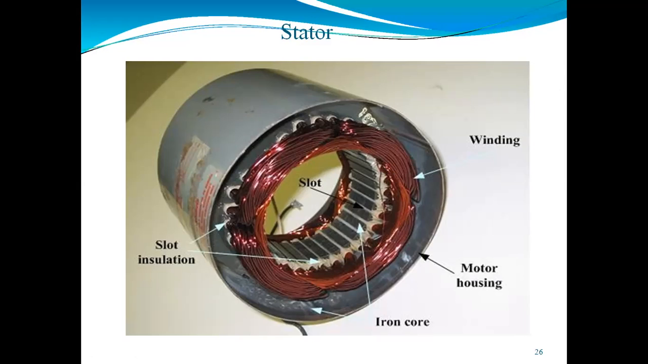The slots on the periphery of the stator core carry the three-phase winding, because here we are giving a three-phase supply. The three-phase winding we can supply with a three-phase AC supply. These windings we can connect either in star connection or in delta connection. Only three-phase supply is to be given here, and the winding is wound on the stator. So we can call this winding the field winding.